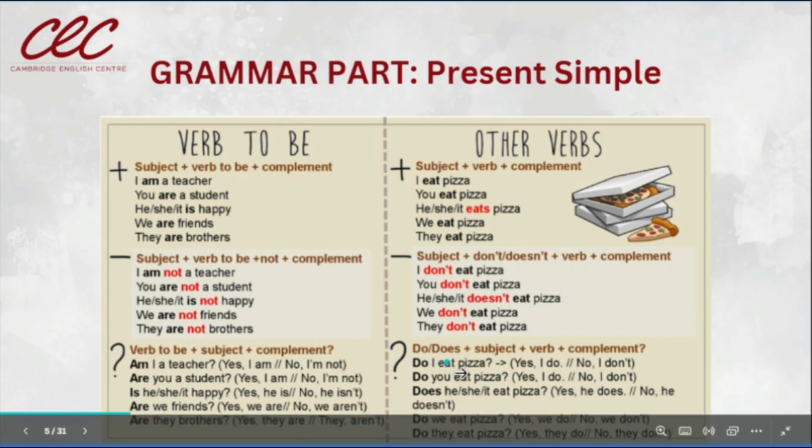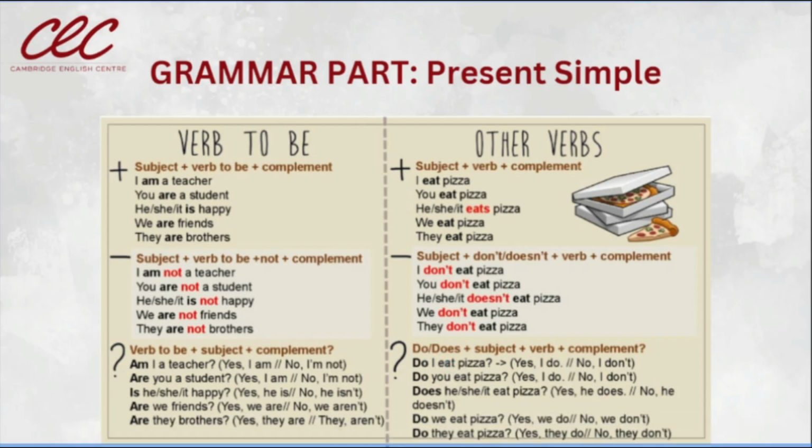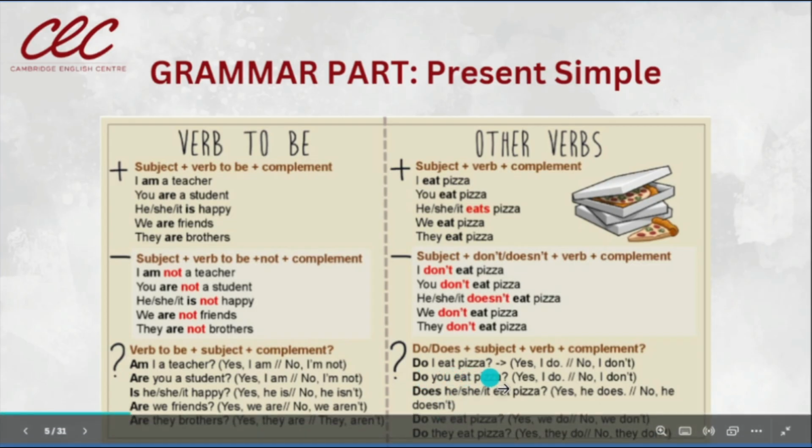Does for the subjects he, she, and it. Do I eat pizza? And how can I answer these questions? Yes, I do. Or no, I don't. Do you eat pizza? Yes, I do. Or no, I don't.